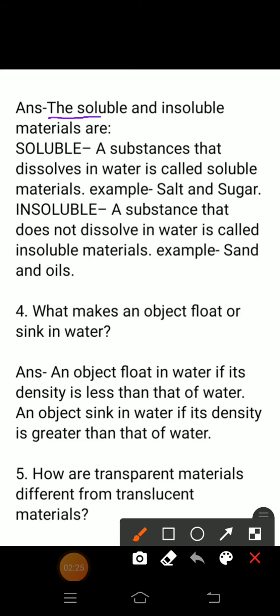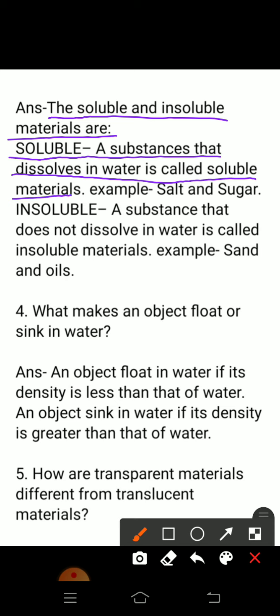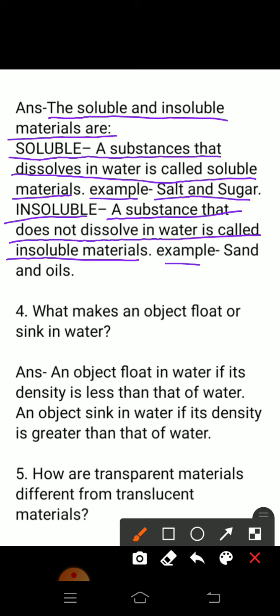Answer, soluble: a substance that dissolves in water is called a soluble material. Example, salt and sugar. Insoluble: a substance that does not dissolve in water is called an insoluble material. Example, sand and oil. Question number 4, what makes an object float or sink in water?